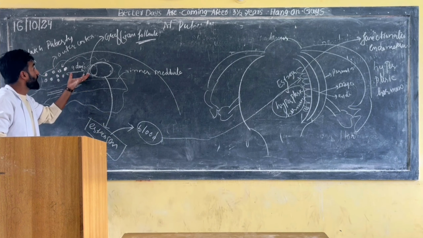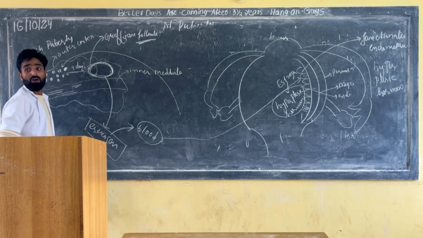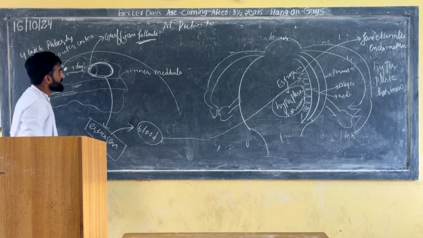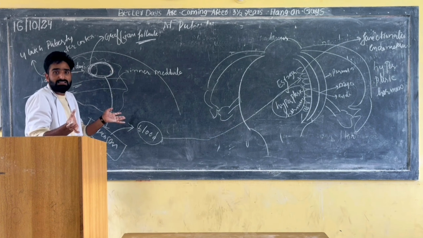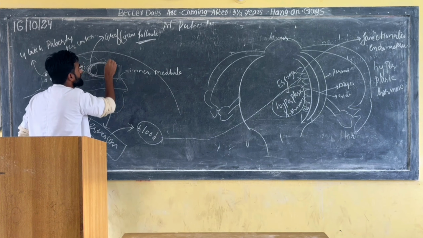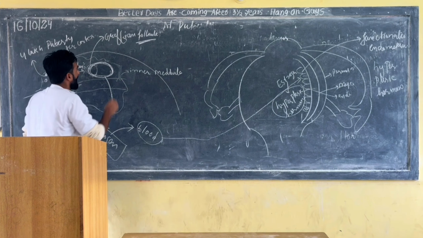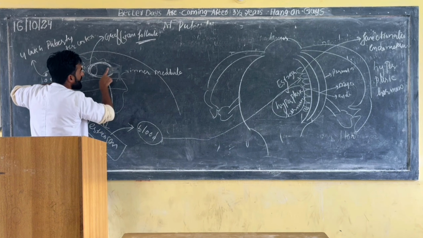When it reaches the 14th day, this Graafian follicle will burst and rupture the ovarian wall, the outer cortex.